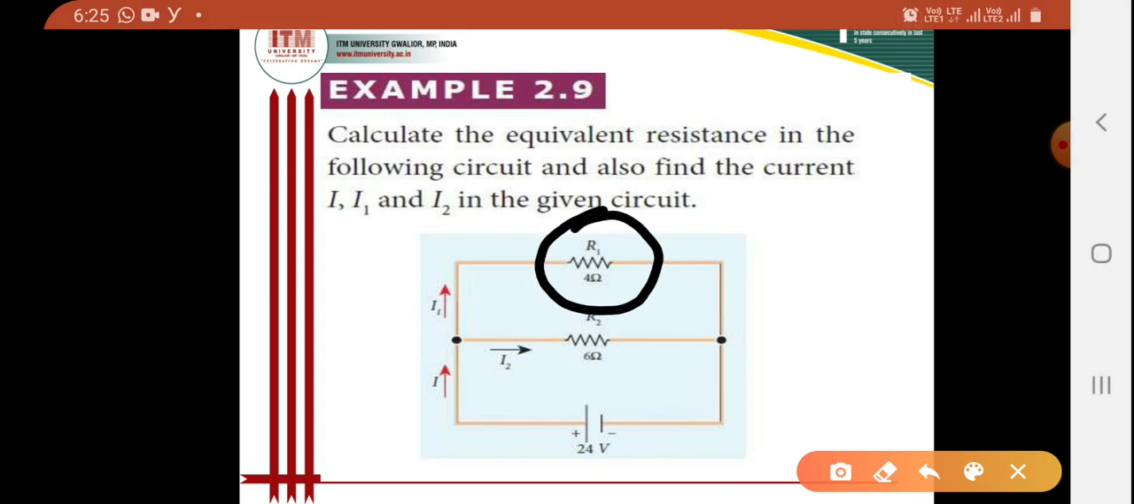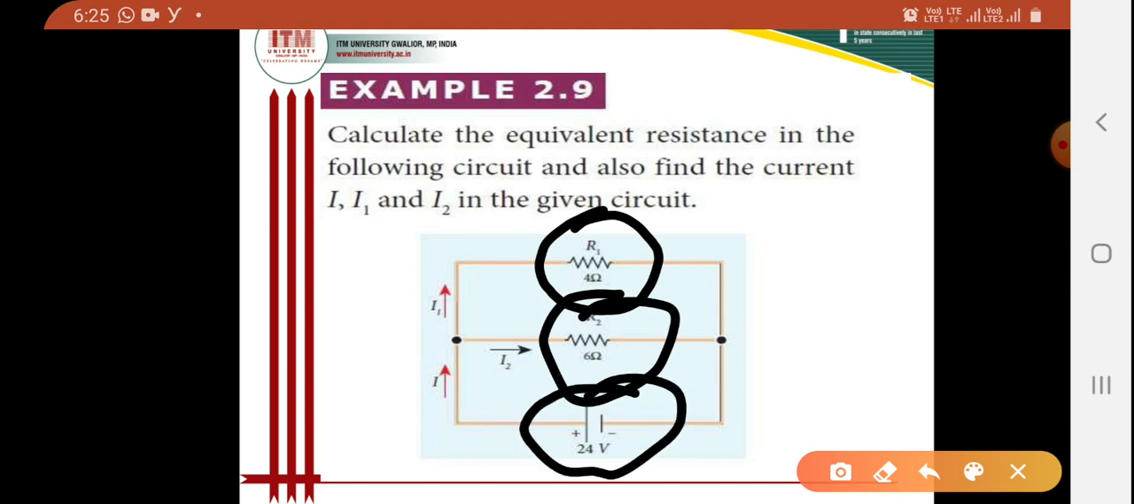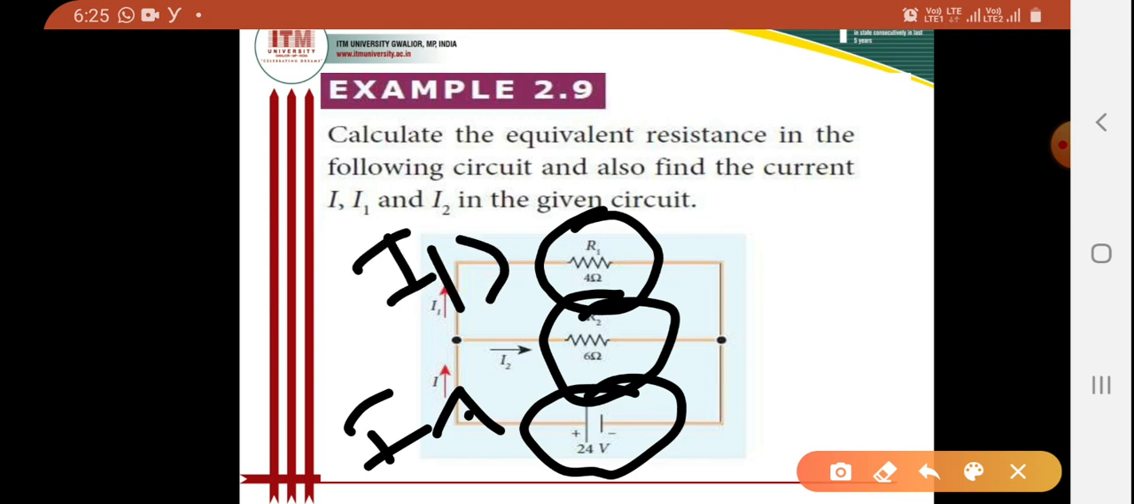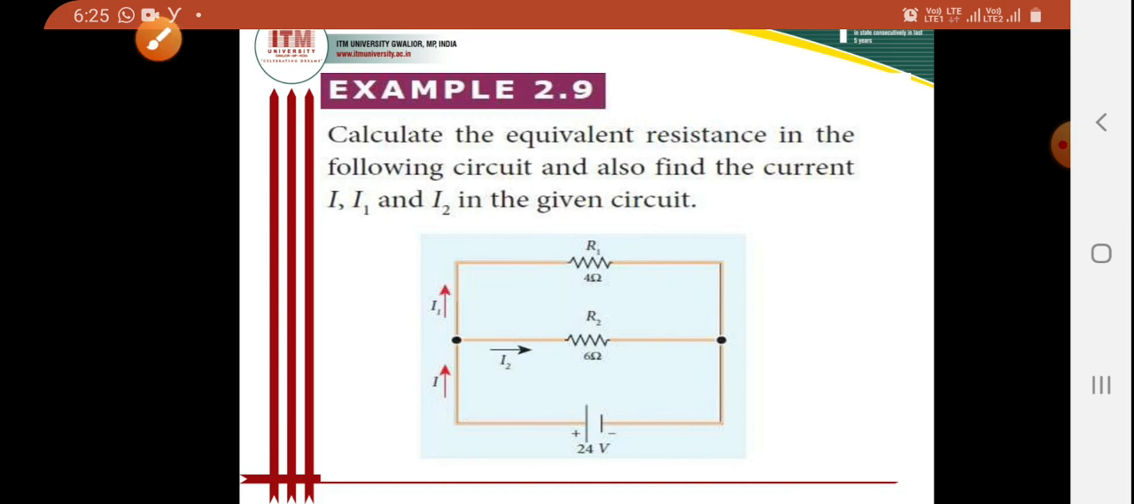So two resistors are there, R1 and R2. The value of R1 is 4 ohm and the value of R2 is 6 ohm. These are connected in parallel across a battery source where the voltage is 24 volt, and the main current is I. The branch currents are I1, which goes through the resistor R1, and I2, which passes through the resistor R2, the 6 ohm resistor. So this is the given data.